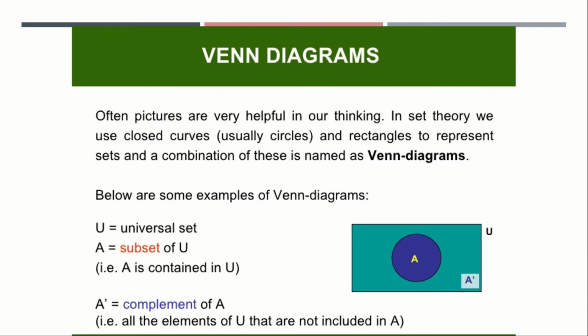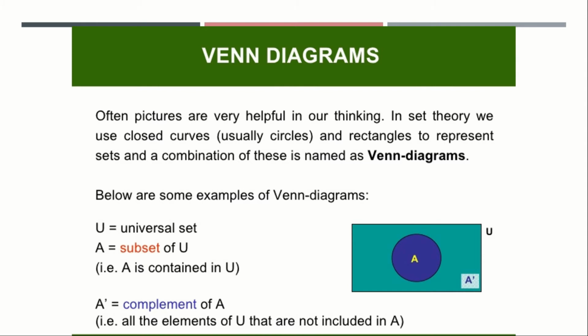U is the universal set. A is a subset of U, that is, A is contained in U. If A is equal to {1, 2, 3} and the universal set is equal to 1 to 9, then A is said to be a subset of U. A' is the complement of A. Complement of A means the numbers in the complement of A are not in the set A. If A is equal to {1, 2, 3}, then A' excludes 1, 2, 3 and has all the other elements which are in the universal set.